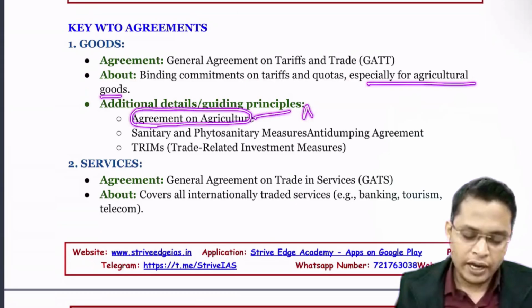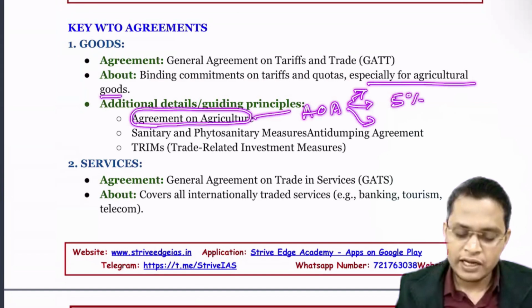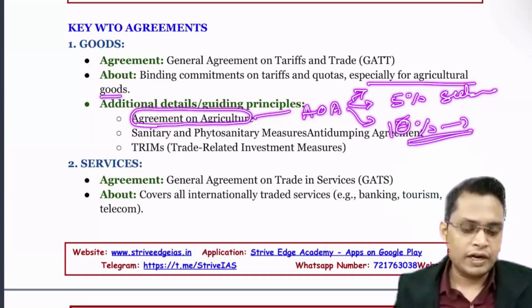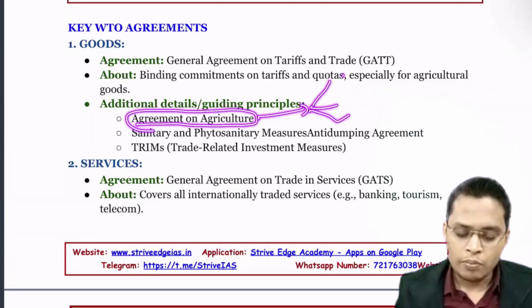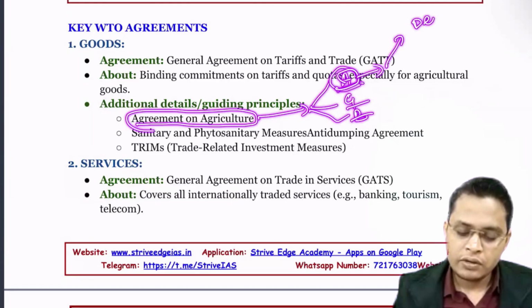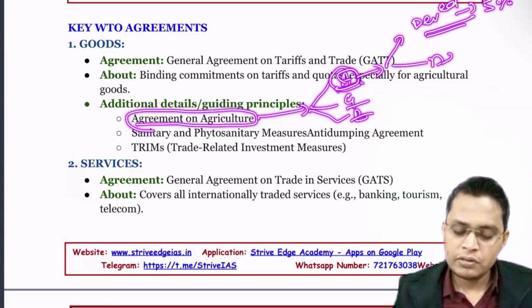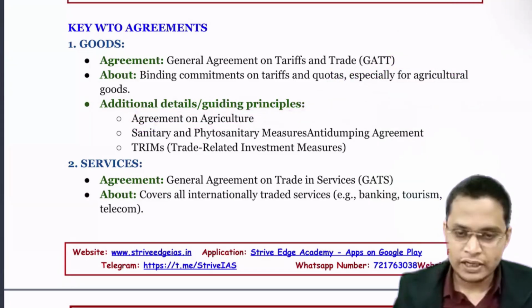I think you know that AoA, the Agreement on Agriculture, is driven by the subsidy that we can provide on agriculture. Developed countries can provide 5% subsidy, and developing countries can provide 10%. This is what is driven by the Agreement on Agriculture. On that basis there are three boxes, I think you already know: amber box, green box, and blue box. In the amber box there is a restriction that developed countries can provide a maximum of 5% of their production as subsidy, but developing countries can provide 10%. That is what is called the de minimis level. I think you already know it from your economics.